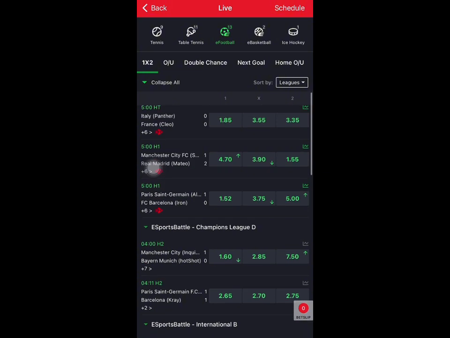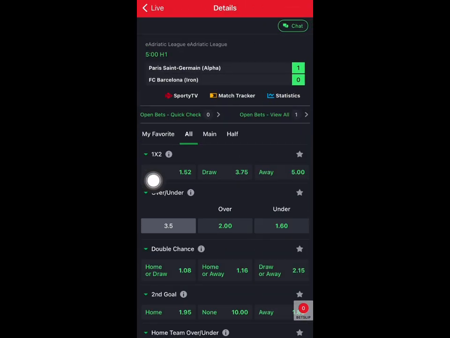So let's see if you're going to have another one. This particular one now is a good deal. We have 1.52 and they're playing this. So if you look at the home team, they have 1.52.